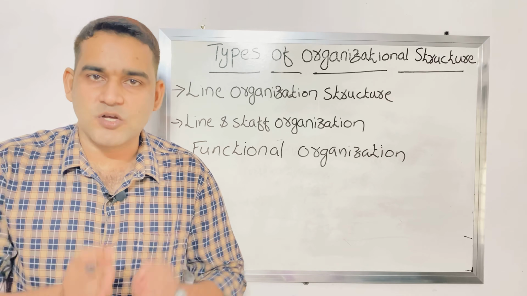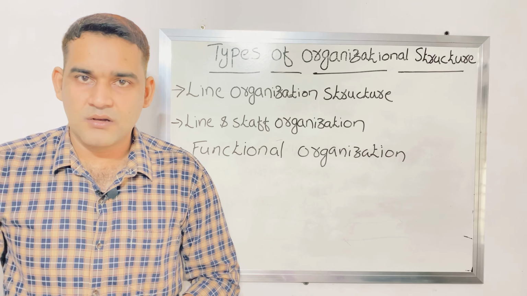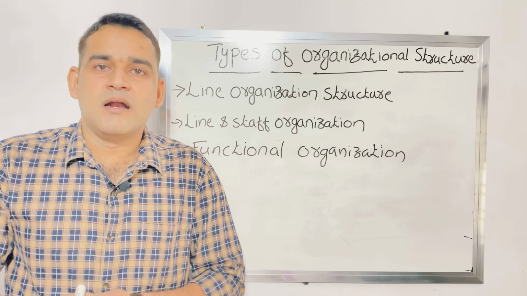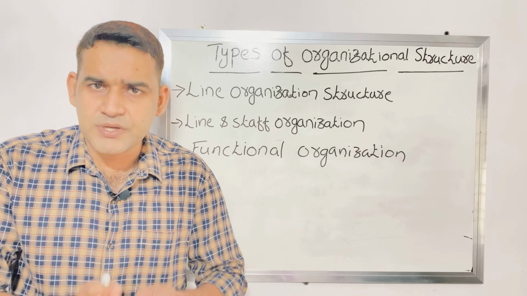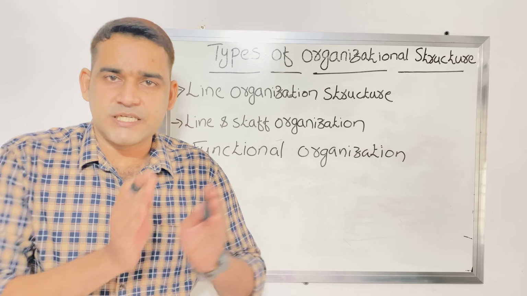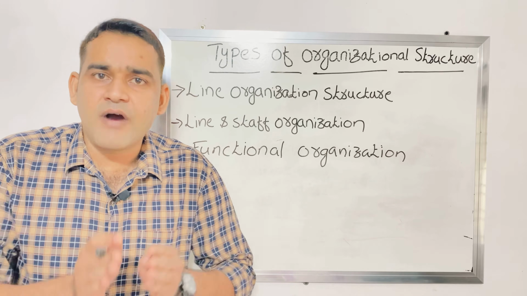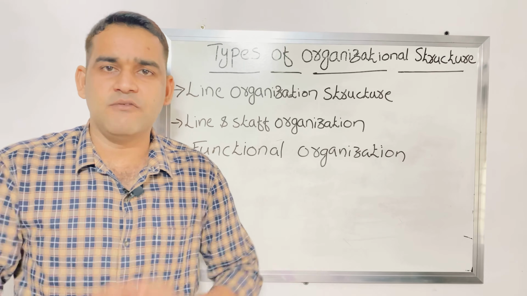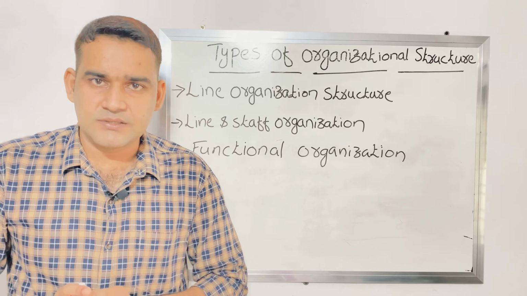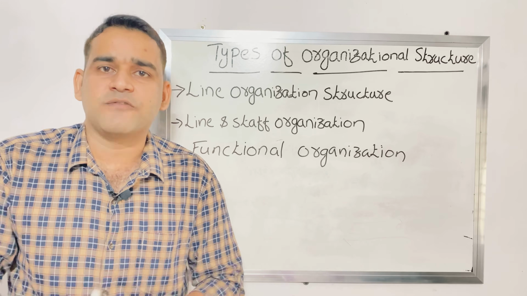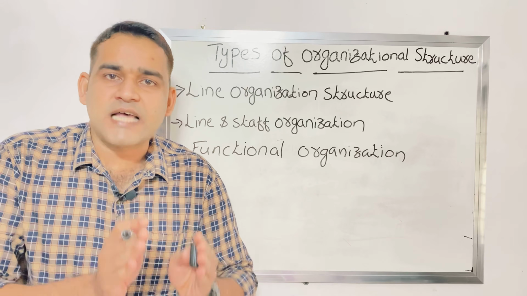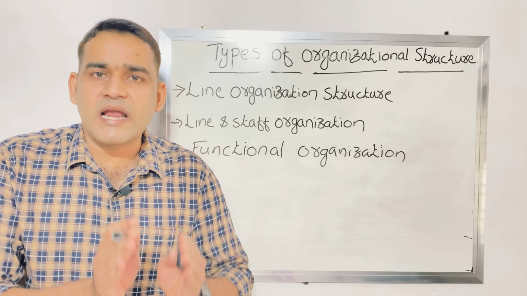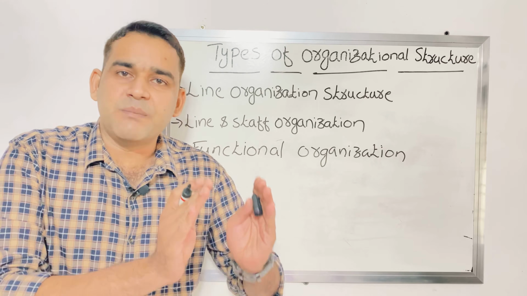For example, in a hospital, nursing department, laboratory department, pharmacy department. All the task of the hospital is to give quality of care to the patient. All that task is divided into different functional departments. The activities of the organization are assigned to the departments.